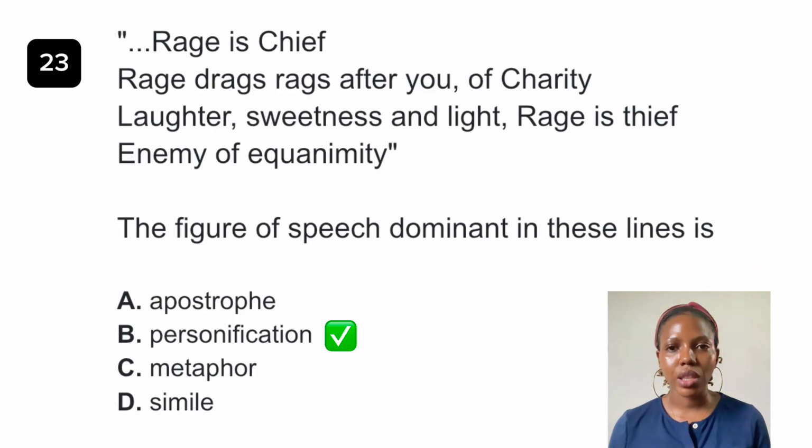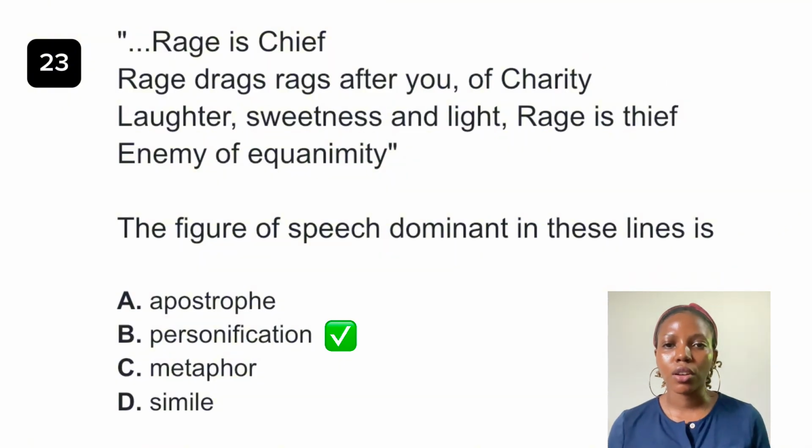Okay, so we see that rage in this excerpt is given human qualities. Okay, it is a chief. Chief is a title given to human beings. Okay, and we see that it drags after you, you know, disrupting you, of charity, of laughter, of sweetness and light. It's an enemy of composure, of calmness.